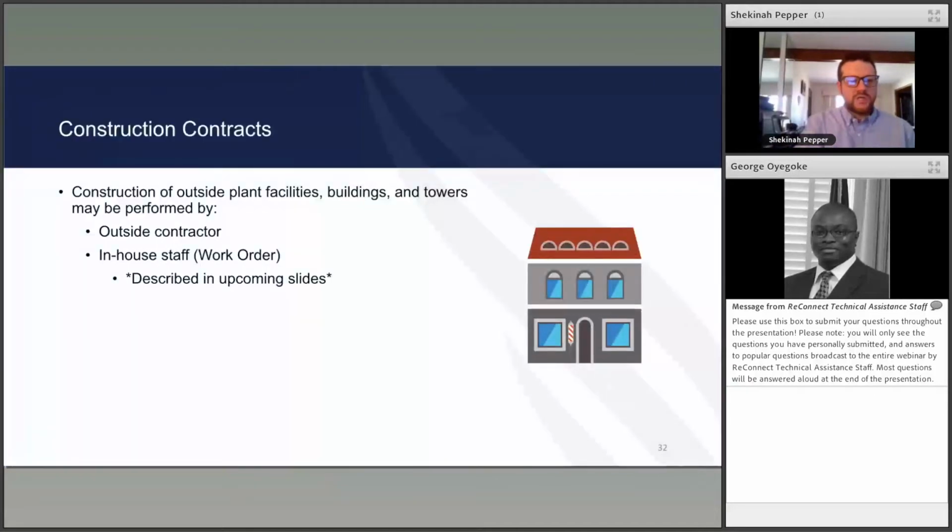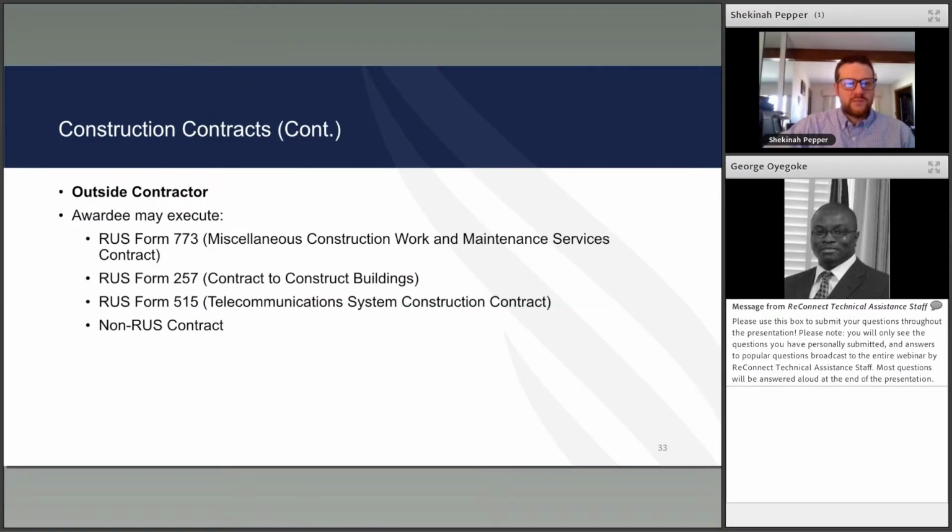Construction contracts, construction of outside plant facilities, buildings, and towers may be performed by an outside contractor or in-house work order. For an outside contractor, the awardee may execute an RUS 773, the form 257 or 515, and those are different forms that we can use, or we can use a non-RUS form if you have one that you already use for certain things, and you would like to continue with that contract. Just work with your GFR to get that in for approval, so that you can use that continuing forward with the project.